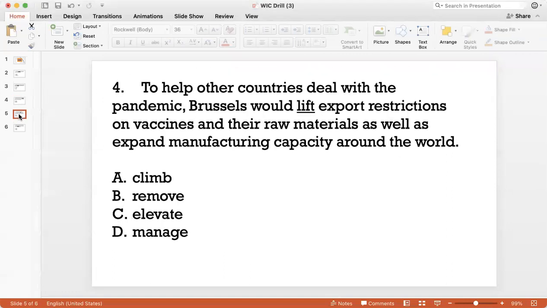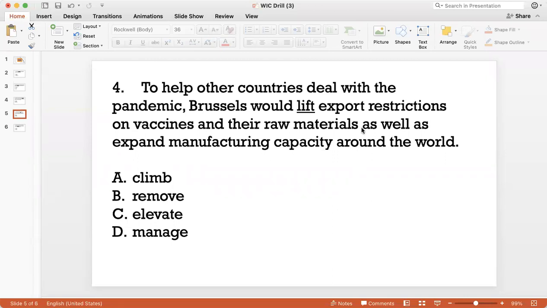Question 4, to help other countries deal with the pandemic, Brussels would lift export restrictions on vaccines and their raw materials, as well as expand manufacturing capacity around the world. So here we are speaking of the pandemic and how Brussels is trying to help other countries deal with it.